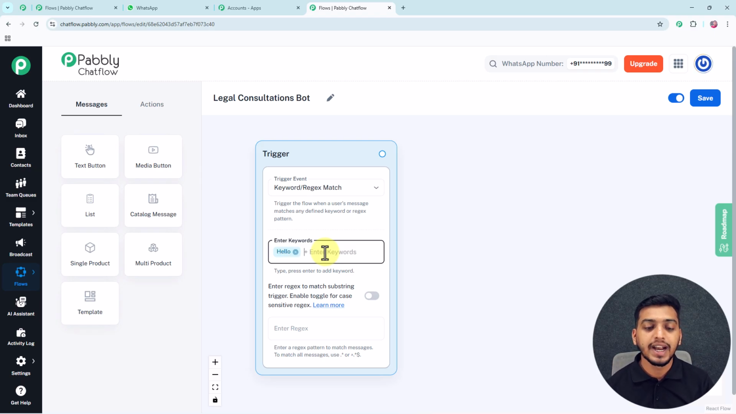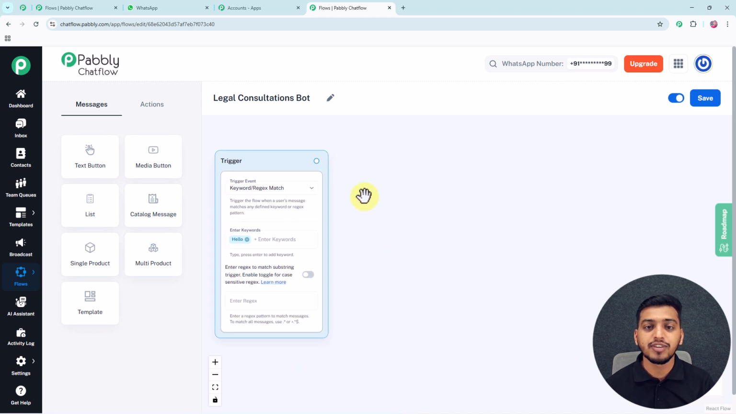And after that, you can see for this enter regex box, regex stands for regular expression, and it is a universal code which we use when we want to extract some keywords from a particular paragraph. But for now I will skip this, and with this we have successfully completed the setup of my trigger step.